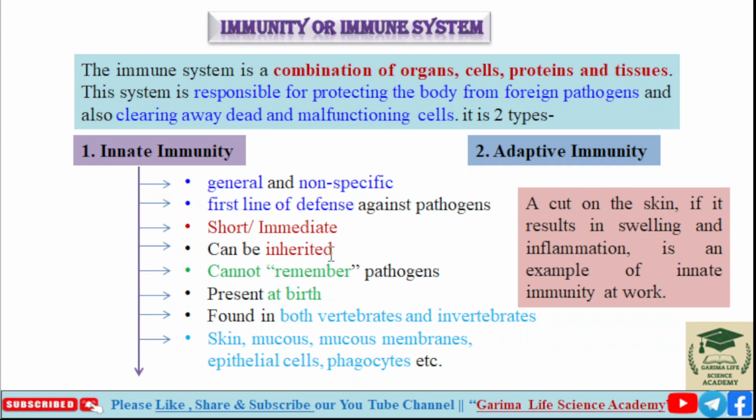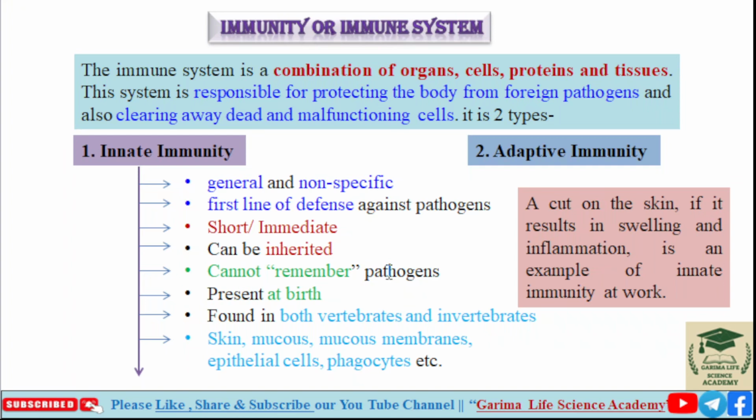It can be inherited, which means we get innate immunity by birth from the maternal side. It cannot remember pathogens, meaning it doesn't have any memory of a particular pathogen or organism. If any organism infects the host or body system, the innate immune system does not remember it. It is present at birth, so it is known as by-birth immunity.